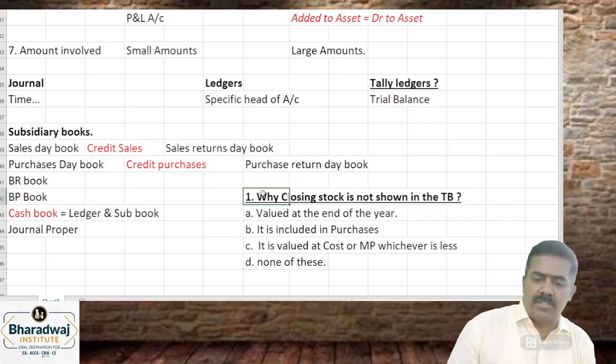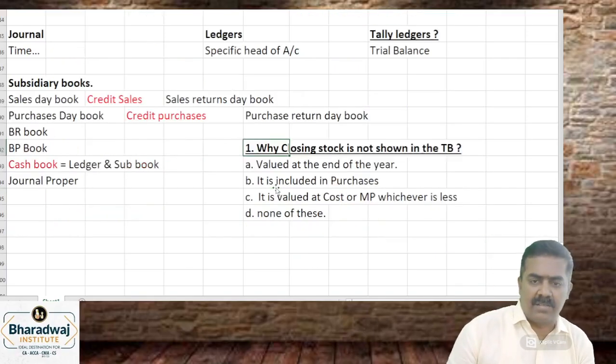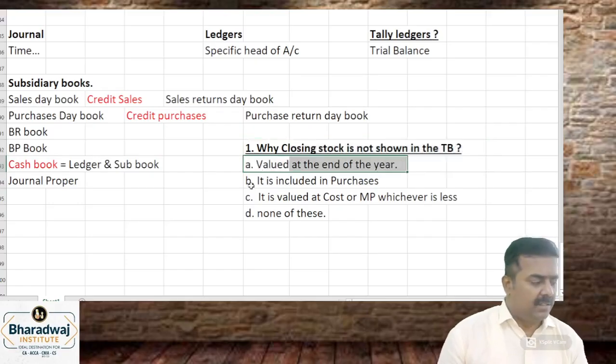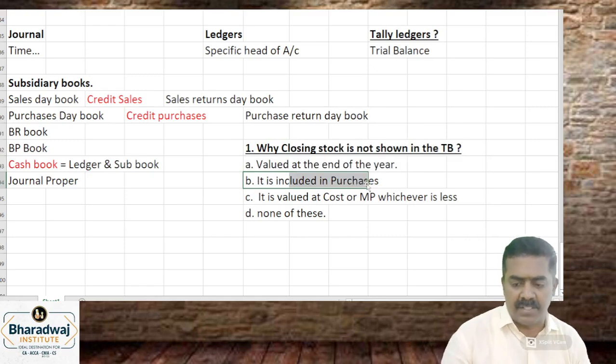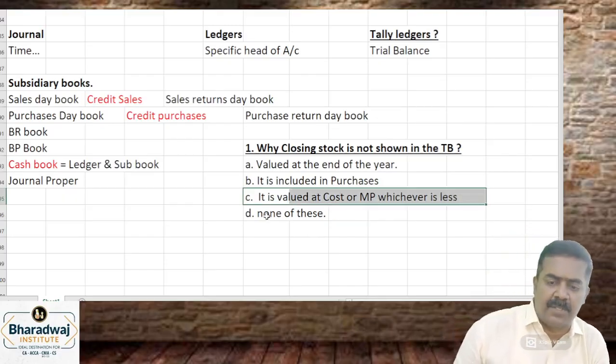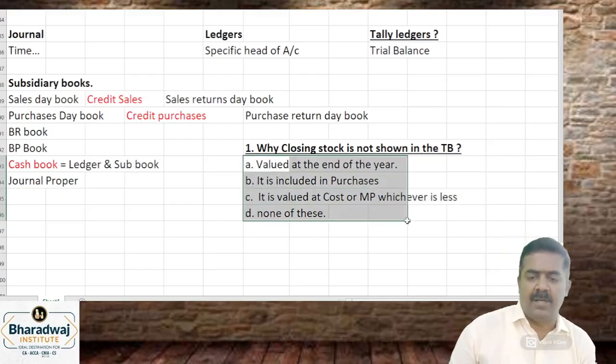Why is closing stock not shown in the trial balance? It is valued at the end of the year. It is included in which one? Purchases. It is included in purchases. It is valued at cost or market price, whichever is less. None of these. Work out the options.